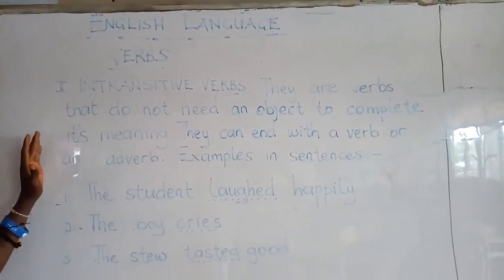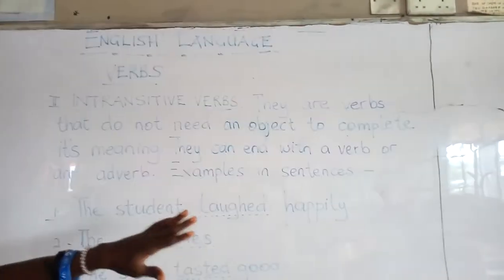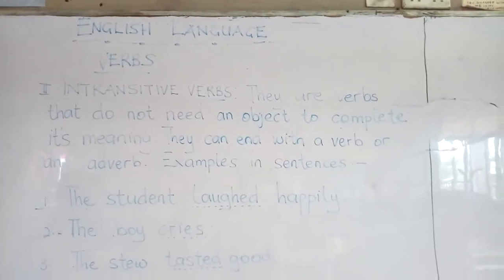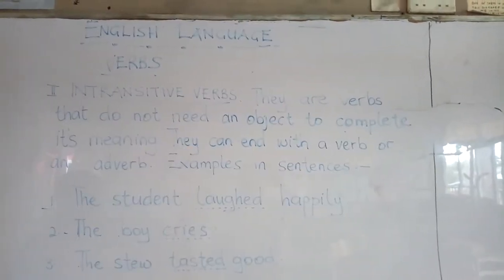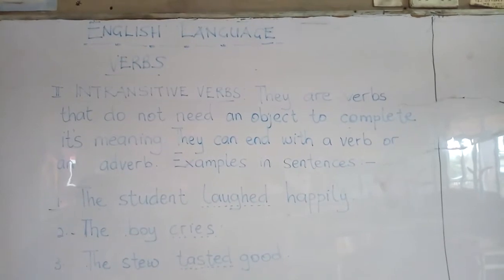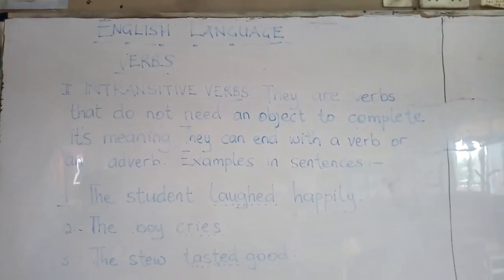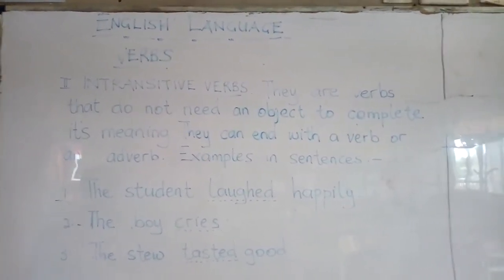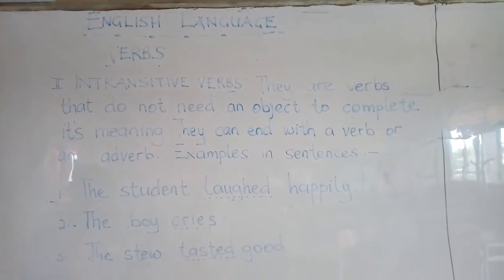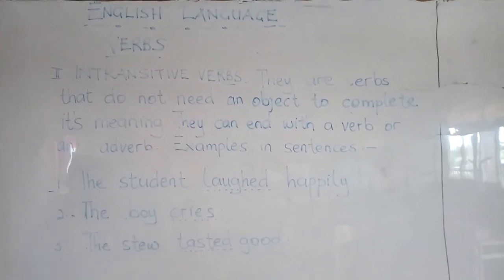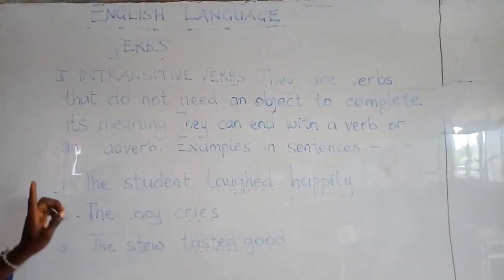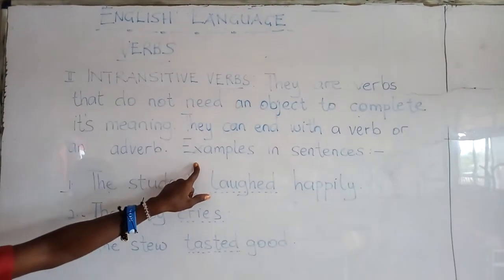Unlike the transitive verbs, intransitive verbs are verbs that do not need an object to complete their meaning. In sentences, when you find any verb which has no object, it's an intransitive verb. Therefore, examples in sentences.